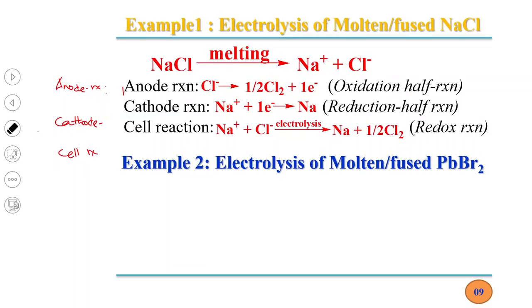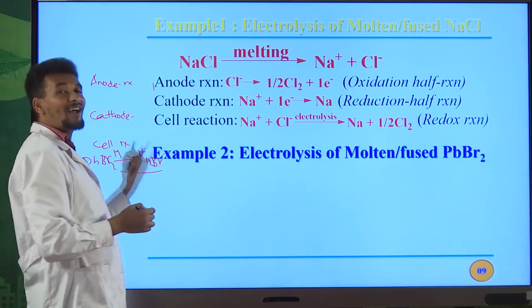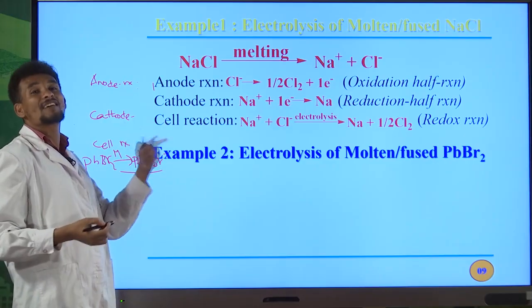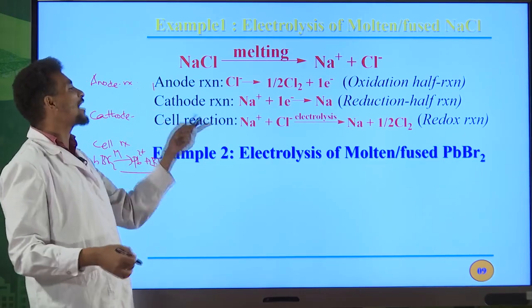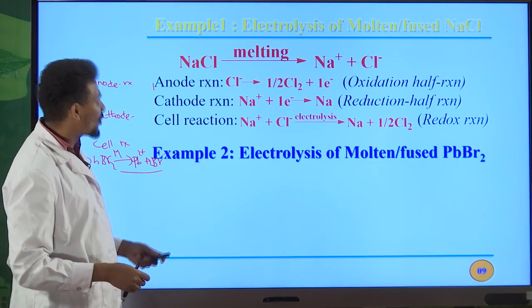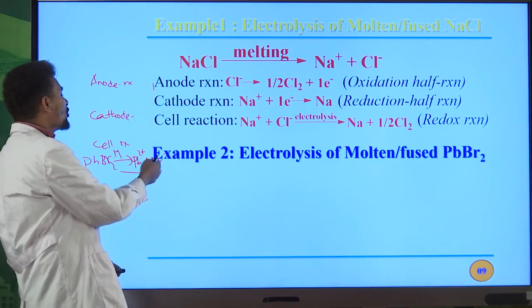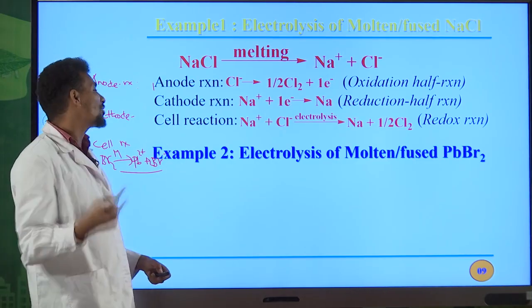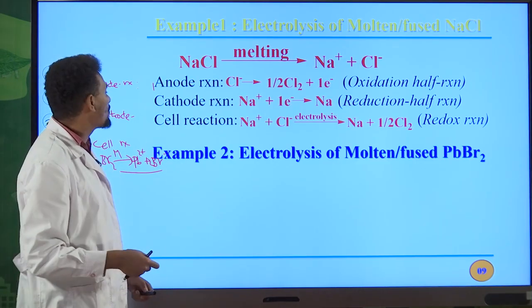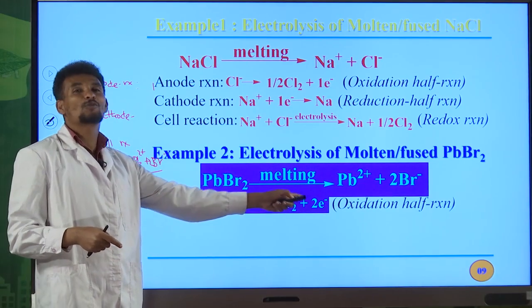Okay, example number 2. Electrolysis of molten lead(II) bromide. After melting this lead(II) bromide, we will get the Pb2+ cation and 2Br- anions. Therefore, we can easily write the anode half reaction as well as the cathode half reaction for this type of electrolysis. How can we write? For example, in the case of the anode reaction, 2Br- by losing 2 electrons forms Br2 on the product side. The anode reaction: 2Br- gives Br2 plus 2 electrons.